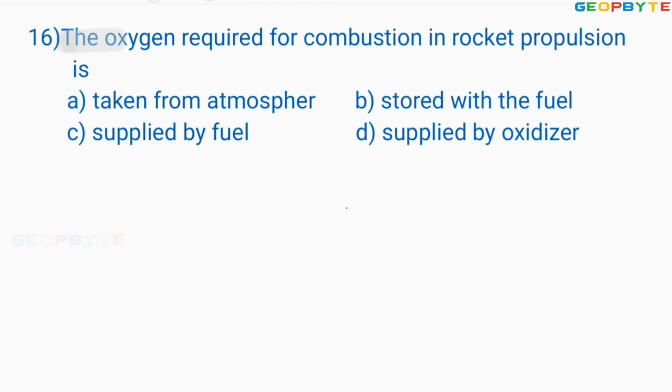The oxygen required for combustion in rocket propulsion is... Dear friends, as you know, there are two kinds of jet propulsion systems. First one is air breathing systems.